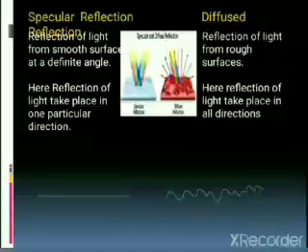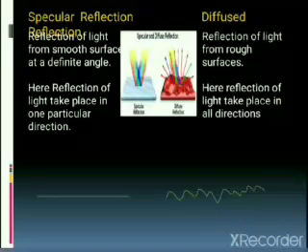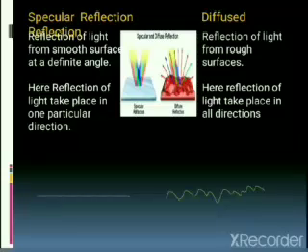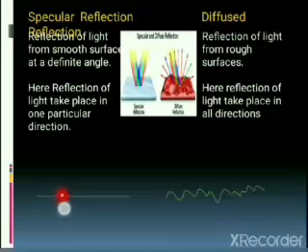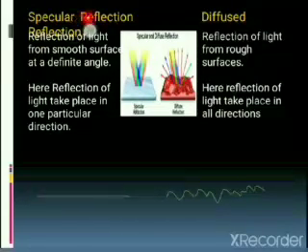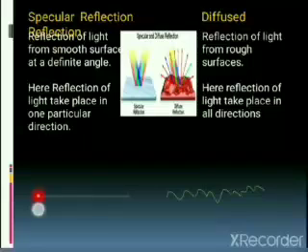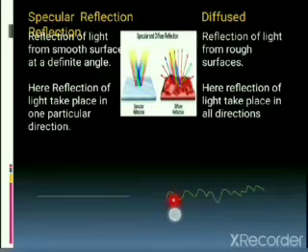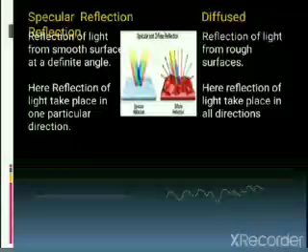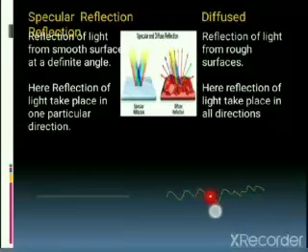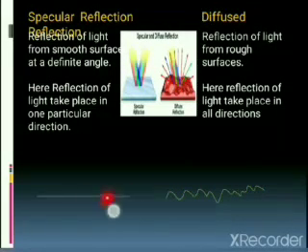That is diffuse reflection. So let us understand this phenomenon of specular and diffuse reflection through certain animations. This is a plane surface. First we will see what is specular reflection or regular reflection. This is a plane surface and this is an irregular surface. Irregular reflection always takes place on a rough surface. This is a rough surface and this is a plane surface.